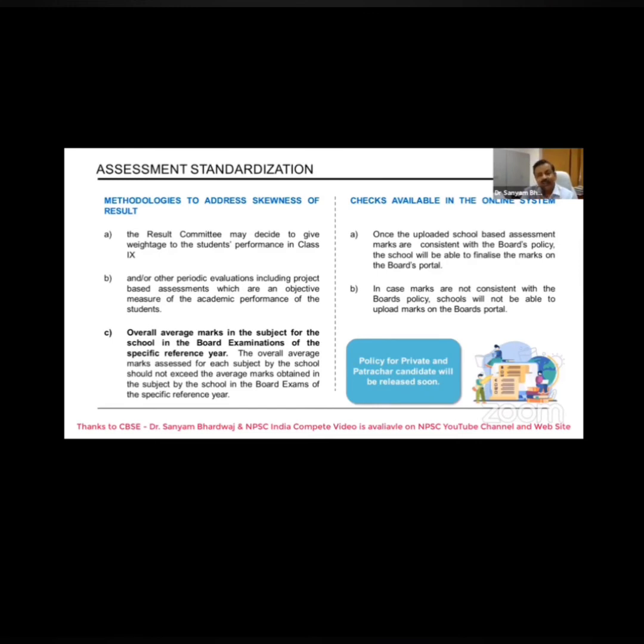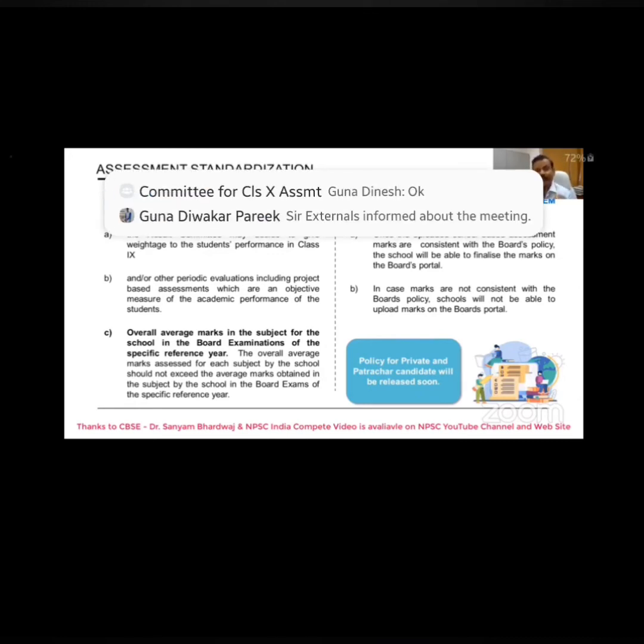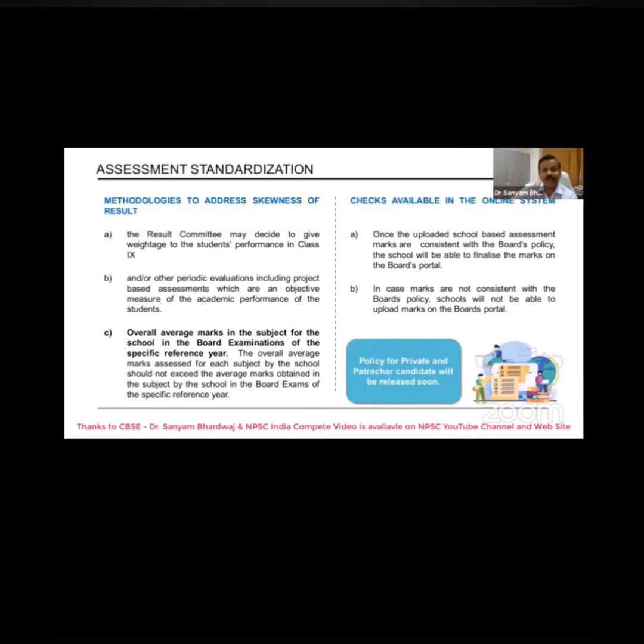Now, in the online system, we will have both the checks, and the best part of our system, which we will be providing to you, is that once you upload your marks, if your marks or your result complies with the directions given by CBSE, it will be accepted. Otherwise, the screen will show you that no, you have to readjust the marks or remoderate the marks, and that particular part will also be shown, where the system is finding the mistake or the difficulty.